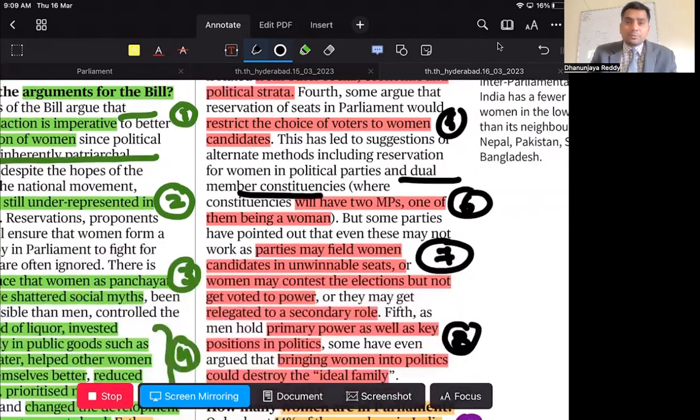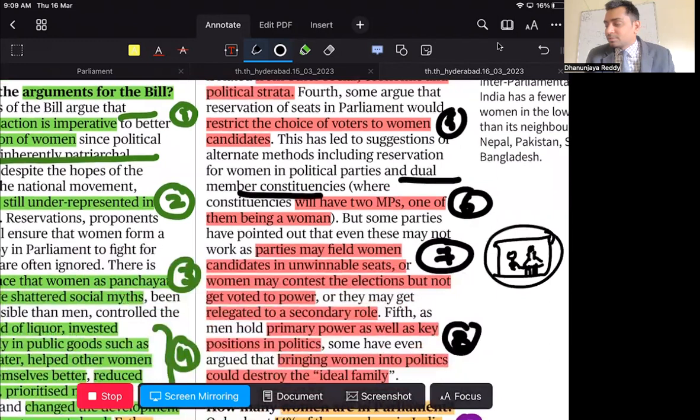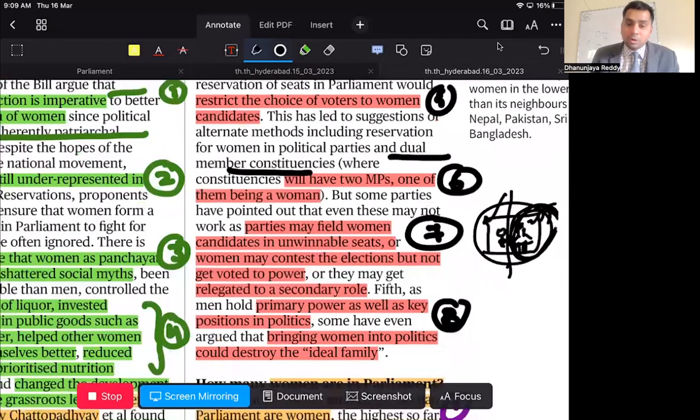In order to overcome this problem, some people proposed dual member constituencies. Dual member constituencies means in a constituency, both a male and a female representative will be there. However, they said that even if this structure is present, women will be relegated to the background because the male counterpart will take a larger share, and the women's reservation bill is going to be watered down.